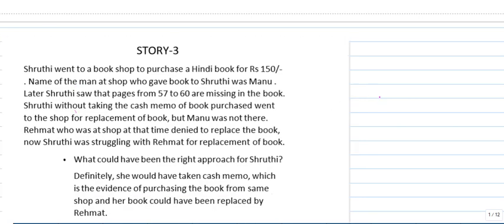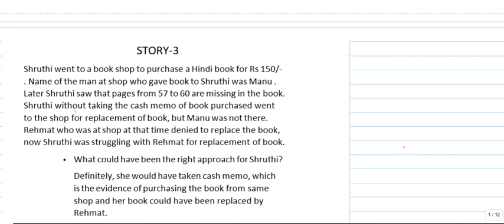It's story number 3. Shruti went to a bookshop to purchase a Hindi book for rupees 150. The name of the man at the shop who gave the book to Shruti was Manu. Later, Shruti saw that pages from 57 to 60 are missing in the book. Without taking the cash memo of the book purchased, Shruti went to the shop for replacement of the book.